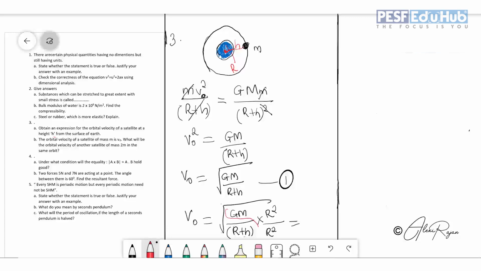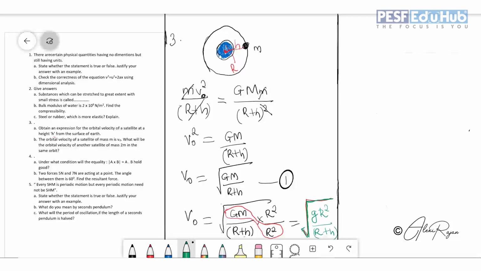Actually, GM by R square is what? Acceleration due to gravity. So you will get a new equation: instead of GM by capital R square, I am just writing small g, the acceleration due to gravity, so V0 is root of g R square by r plus h.